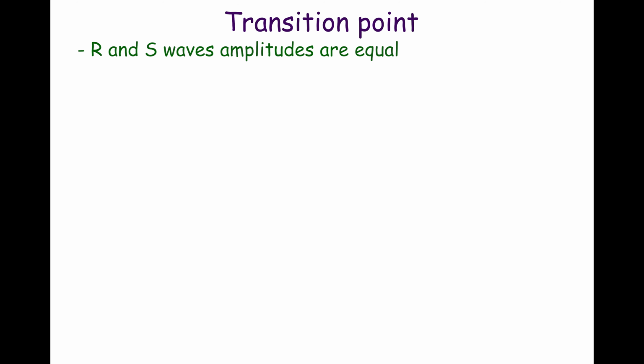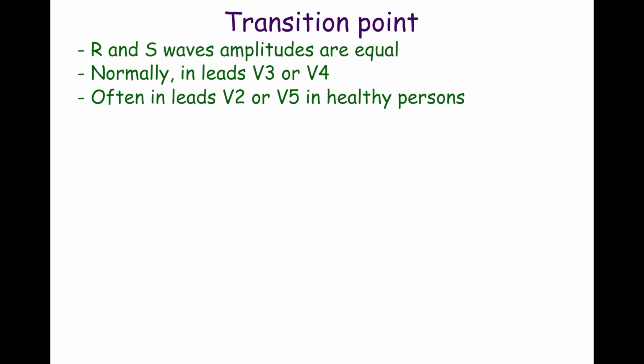Typically, the transition point, the precordial lead with equal R and S wave amplitudes, is seen in leads V3 or V4. However, it is often seen in leads V2 or V5 in healthy individuals. Additionally, incorrect placement of the precordial electrodes can result in clockwise or counterclockwise rotation. This should always be excluded.